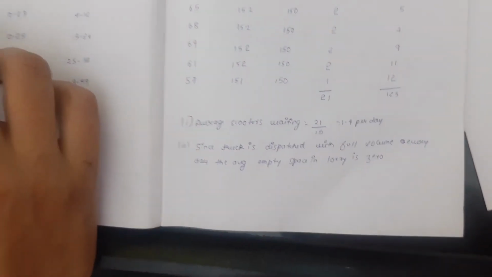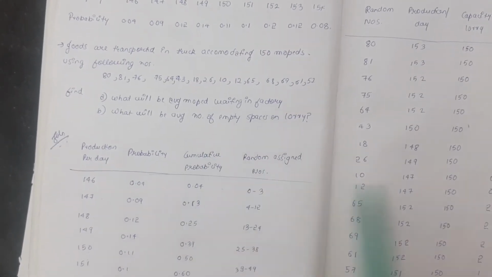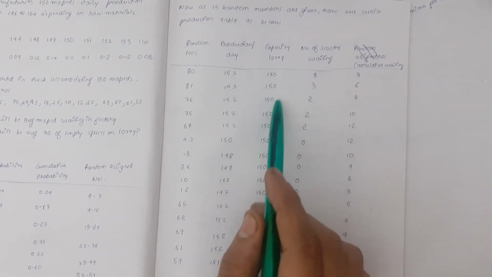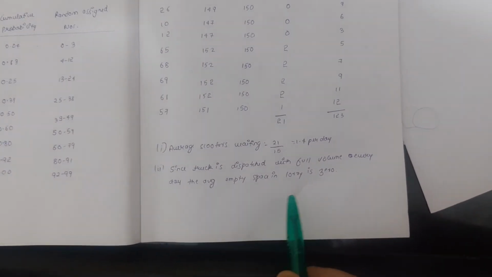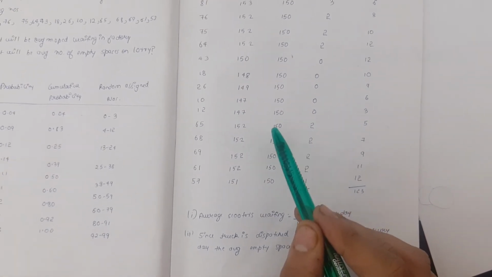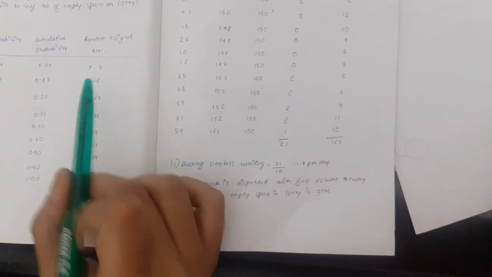In the second question, what will be the average number of empty spaces on the lorry? Since we can see that each day the lorry is dispatched with full capacity, the average number of empty spaces in the lorry becomes 0, because not even on a single day does the lorry have a single space available in its dispatch. So this is about this particular problem.